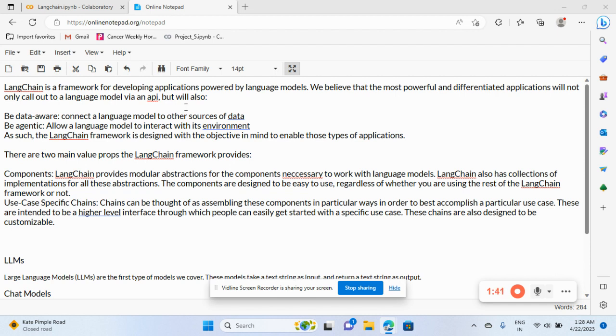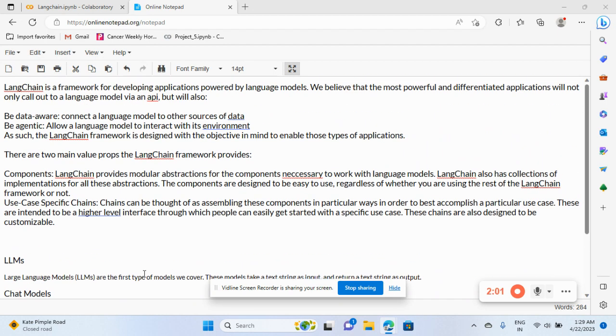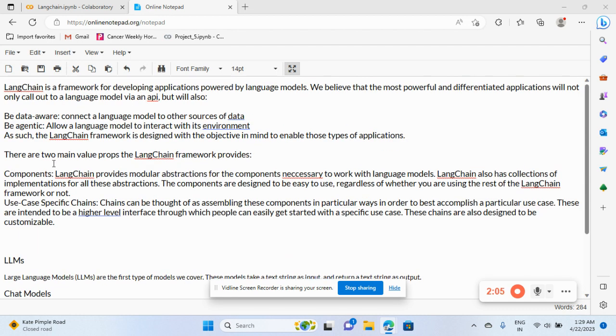Then we have be agentic: allow the language model to interact with its environment. There are three models: LLM, chat model, and text embedding model. So we can communicate with each other. That's what they are trying to say.